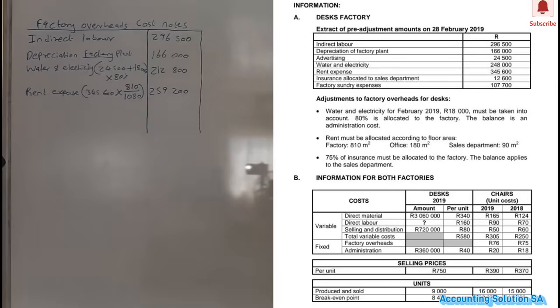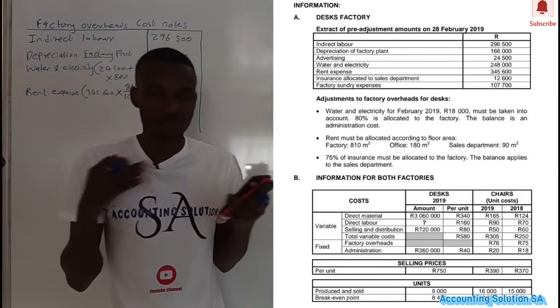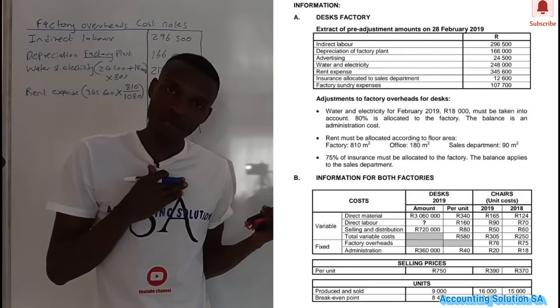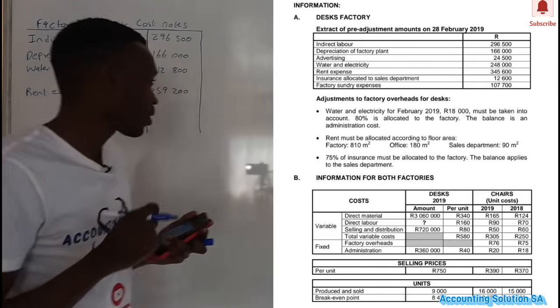The next one, they said that insurance allocated to sales department is 12,600. They said this amount of 12,600 is allocated to sales department. When we read information number 3, they say 75% of insurance must be allocated to factory and the balance applied to sales department, which means that the one that we have is not the 100% amount because it's for sales department. Remember, they say that it's only 25%.